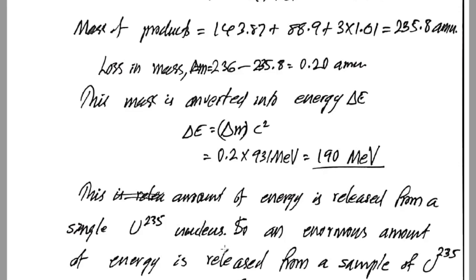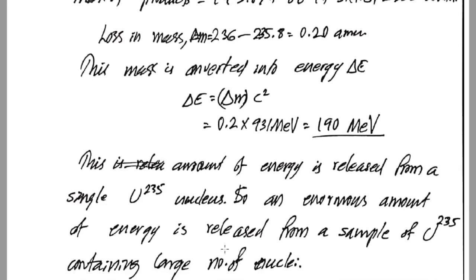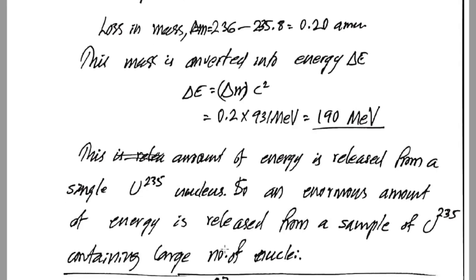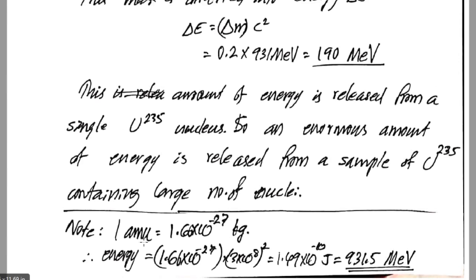Remember that in a sample of uranium-235 there will be a large number of uranium-235 nuclei. So from that sample a large amount of energy will be released, and this is the origin of nuclear energy. It is the conversion of mass into energy. In nuclear fusion also, the mass of the products will be less than the mass of the reactants. In that case also, the mass difference is converted into energy, and it will be released as the energy of nuclear fusion.